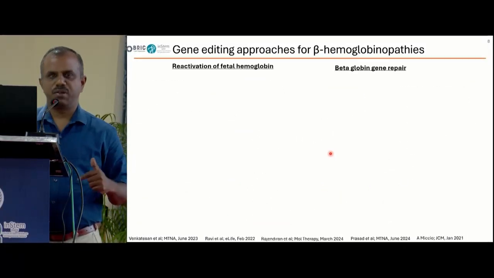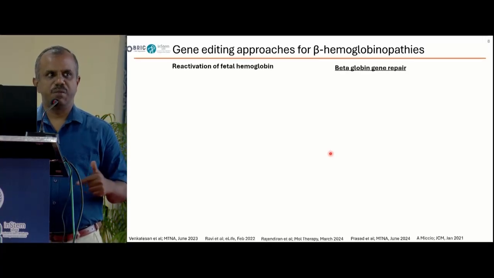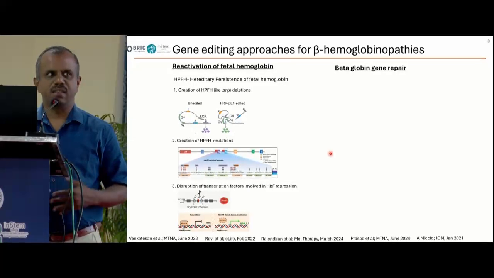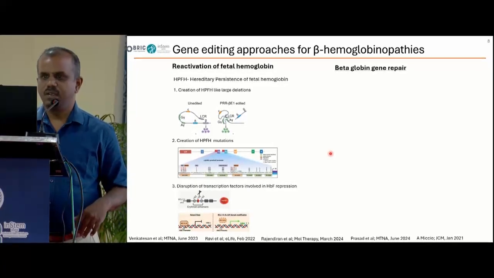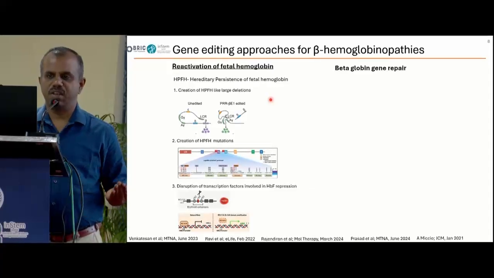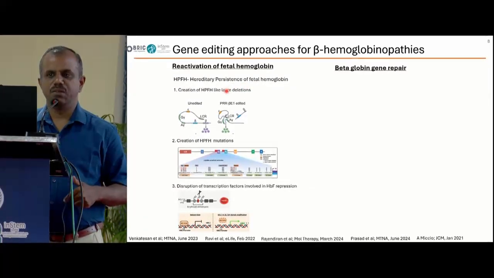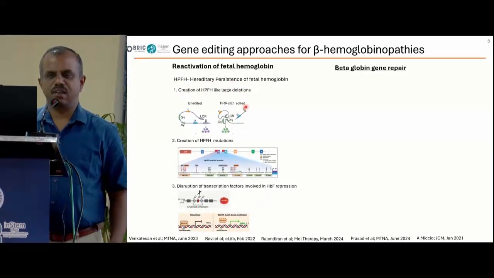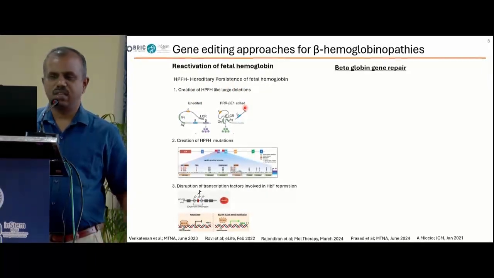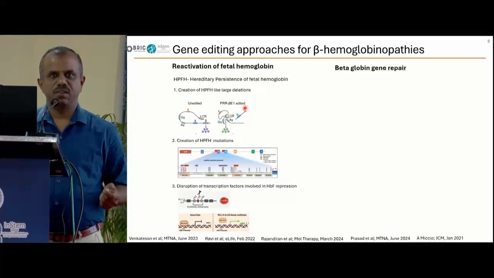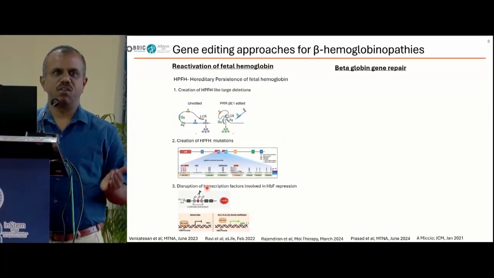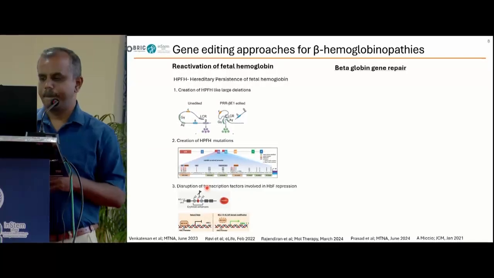So there are two different approaches used for the treatment of sickle cell and beta thal. One is to elevate the fetal hemoglobin levels, and the other is correcting the disease-causing beta thal mutations. In terms of activating fetal hemoglobin, there are three different approaches that are mainly used. One is by creating HPFH mutations, by creating large deletions in the beta globin genes. The second is to create point mutations in the promoter to reactivate fetal hemoglobin levels. And the third is by modulating the transcription factors involved in gamma globin switching, like BCL11A.